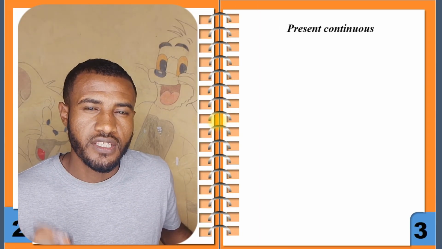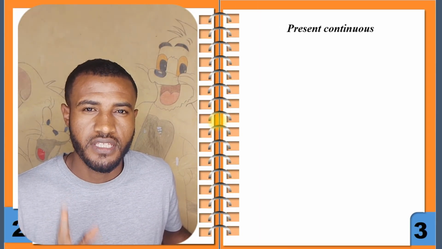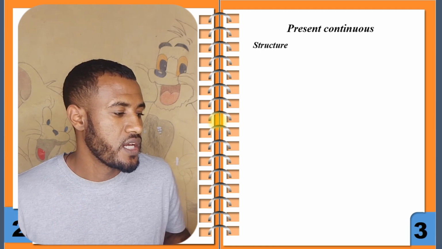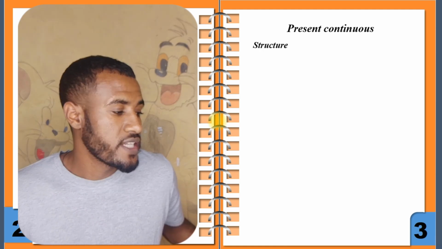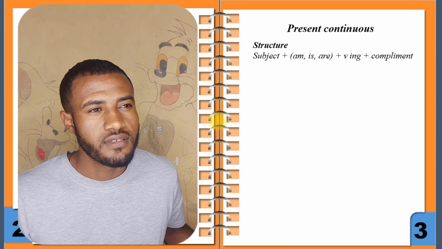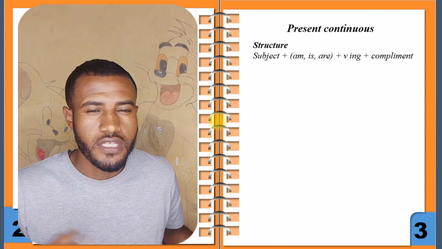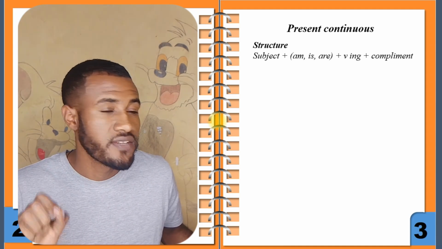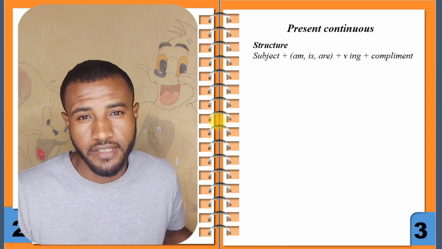Next, the present continuous tense. The structure of the present continuous tense is subject plus the verb to be, that is am, is or are, plus verb-ing plus the complement.